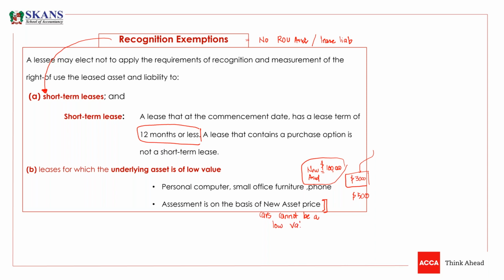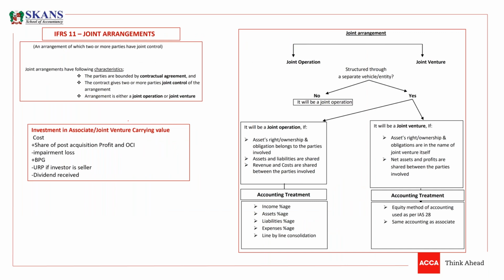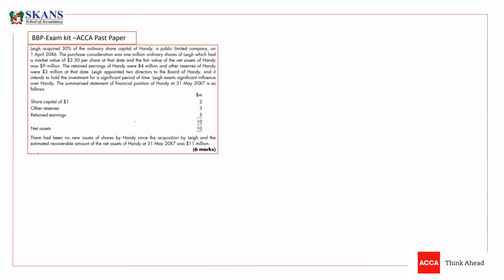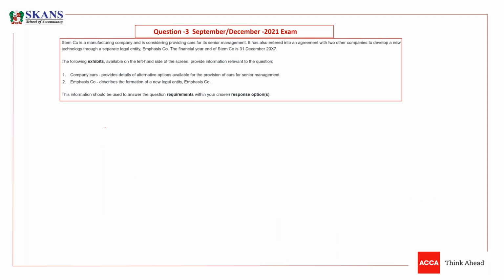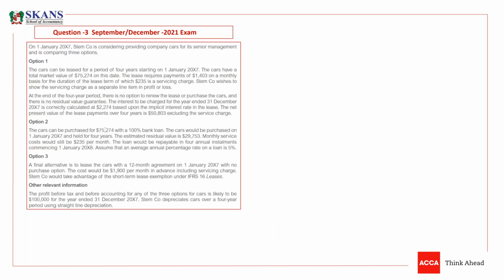So now we need to follow these basic concepts to solve the question. First, we will solve the question, and then we will take some questions and I'll answer some questions, like what is the difference between guaranteed and unguaranteed residual value and some other questions. So let's move towards a question. But before that question, another arrangement is joint venture. But the first part that we are going to solve is related to lease, and we have actually revised sufficient knowledge to solve this part of the question.